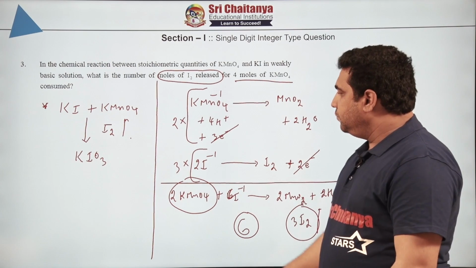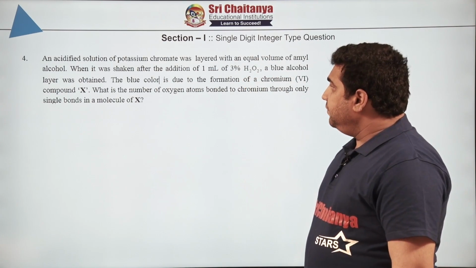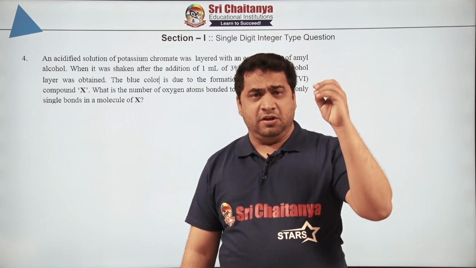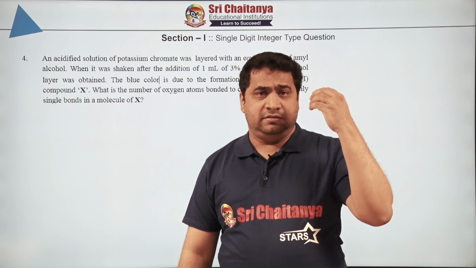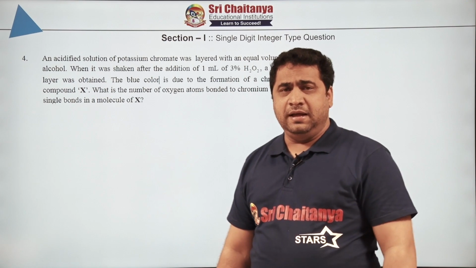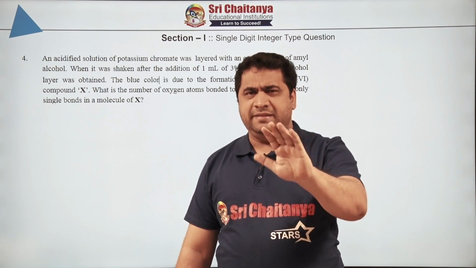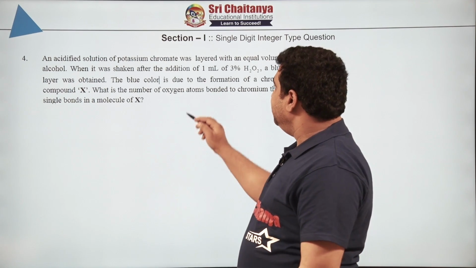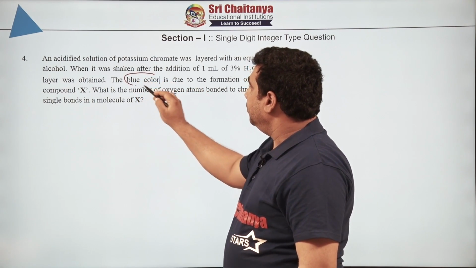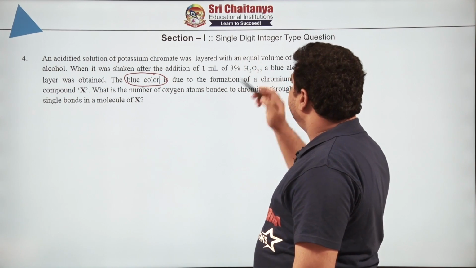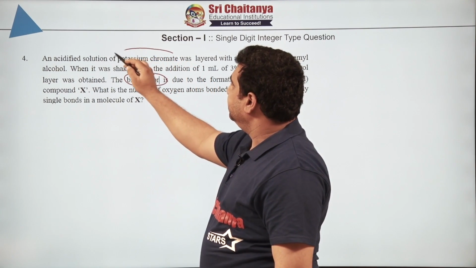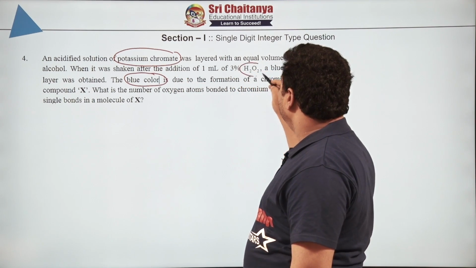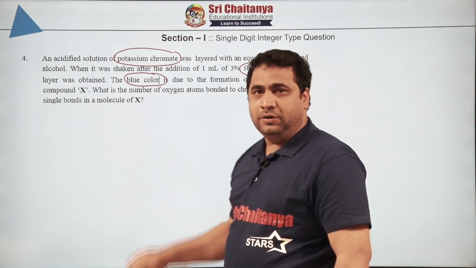Okay. Now let us move to the next question. An acidified, this is a very famous question, man, this is a very famous question. I think in your college, in your weekends, several times you have written this problem, and if you are a good student and you have basically prepared also, then you will get the answer here just from one word. What is the element of your blue color compound? If you see this keyword, okay, potassium dichromate, are you following? Potassium dichromate, H2O2 and blue color, over.